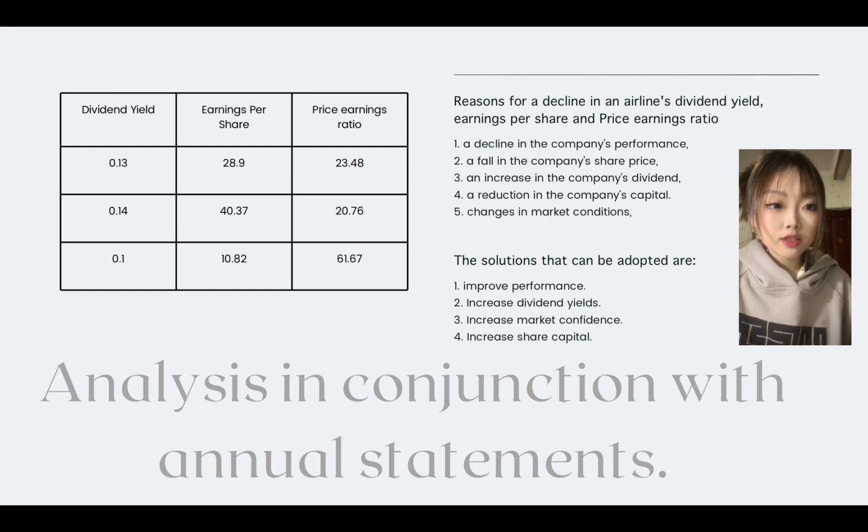A decrease in a company's dividend yield means a decrease in the company's dividend return. A company's earnings per share is the company's net income divided by its equity. A decrease in the company's earnings per share means a decrease in the company's earnings.